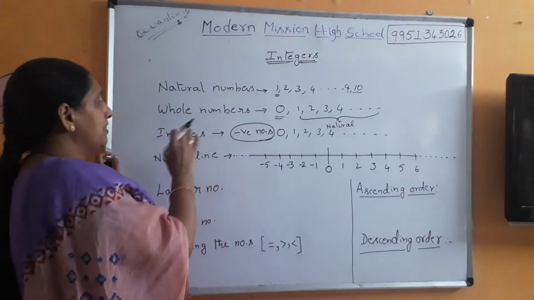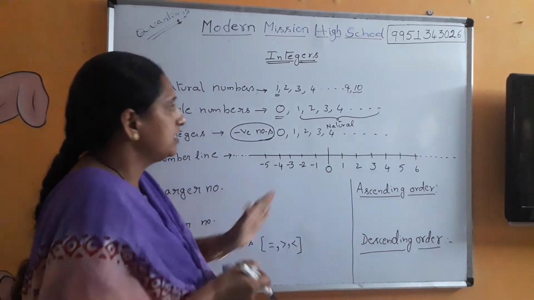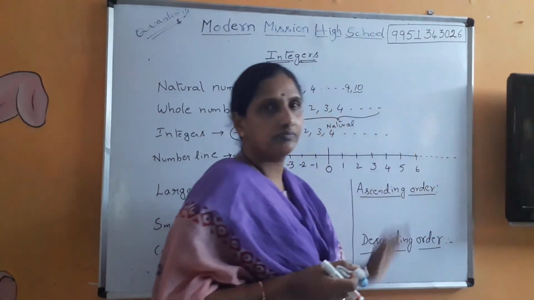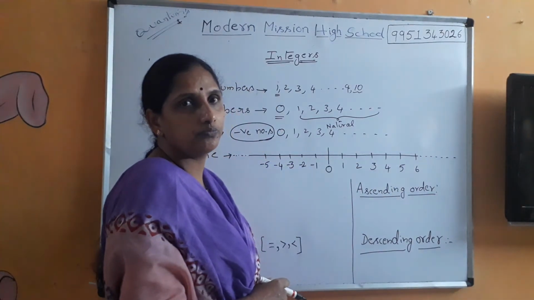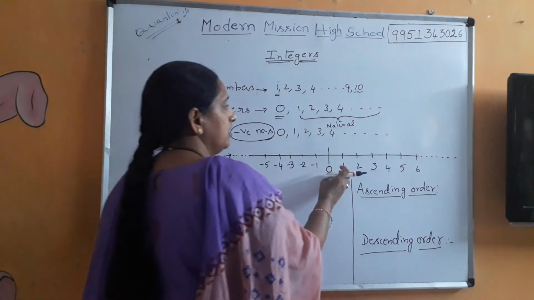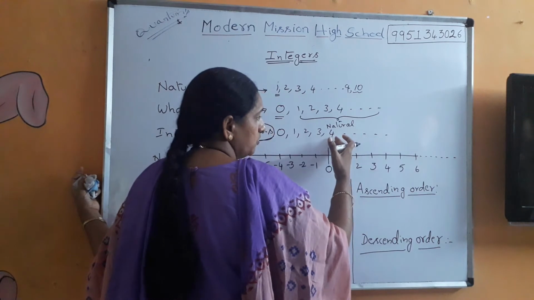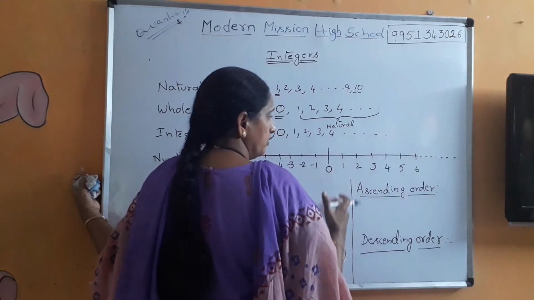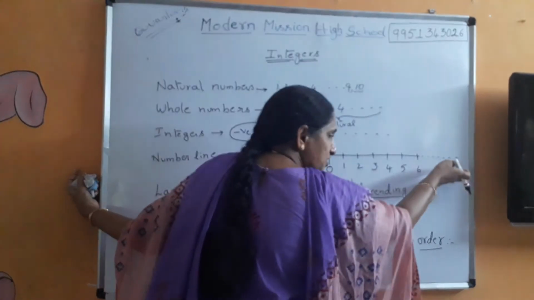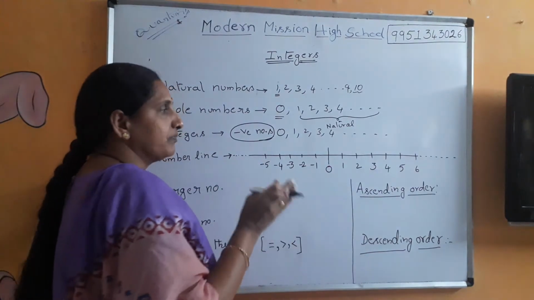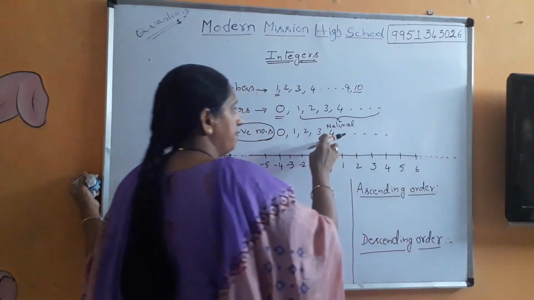So on the number line, how do we represent integers? See, these are natural numbers, which are on the right hand side of 0. When you look at the board, this is our right hand side and this is our left hand side. You are facing 0, and on the right hand side you can see natural numbers. And when 0 is added, we call these whole numbers.